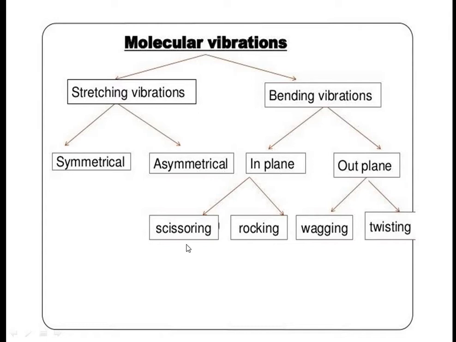In plane there are two types, scissoring and rocking. Out of plane we again observe two types, wagging and twisting. These are the molecular vibrations we observe due to absorption of IR radiations. Let's see one by one what each means.